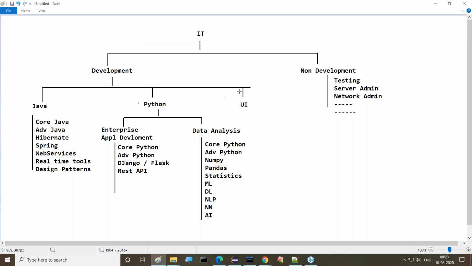Good. So next, after completion of this, I'll tell you about another one.